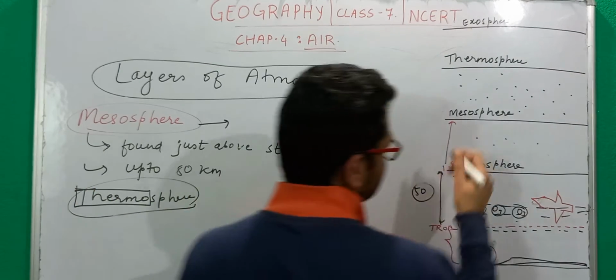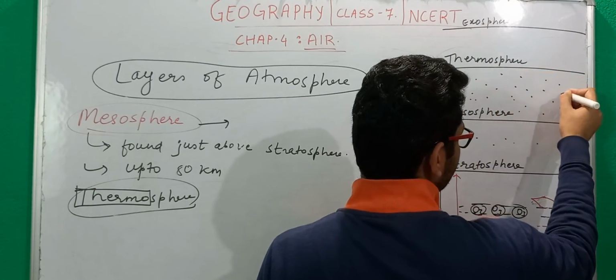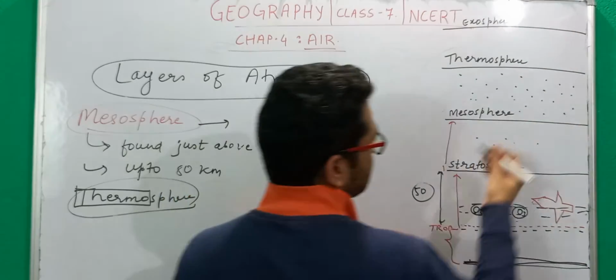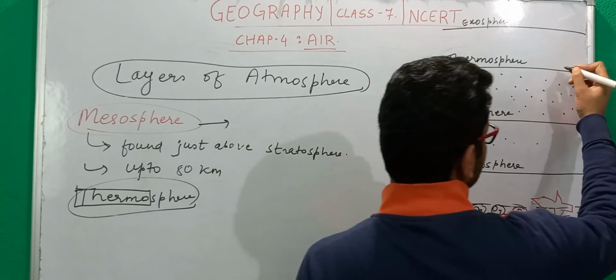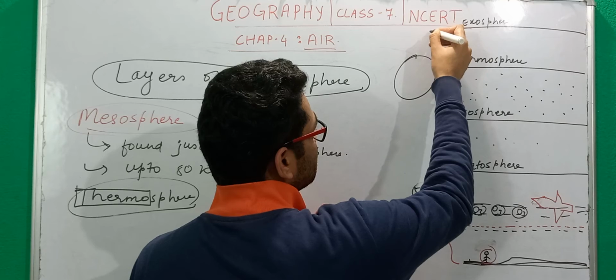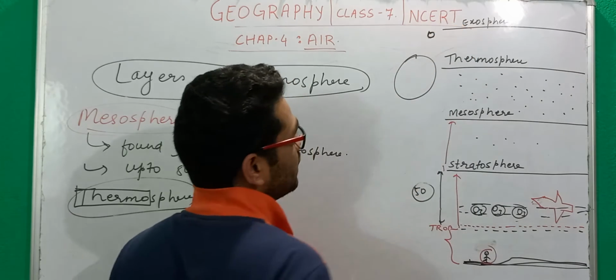Whatever happens in mesosphere happens because of the presence of air particles, to such an extent that when meteors enter our earth, what happens?